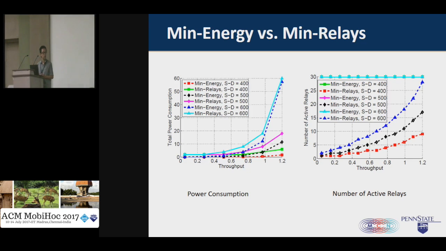In the right figure, we show the number of active relays as a function of the throughput. Because in the mean energy strategy all the relays are involved in the transmission, we can see that for mean energy, under all different values of required throughput, the number of active relays always equals 30. On the other hand, for the mean relay strategy, the number of active relays is much smaller than the mean energy.